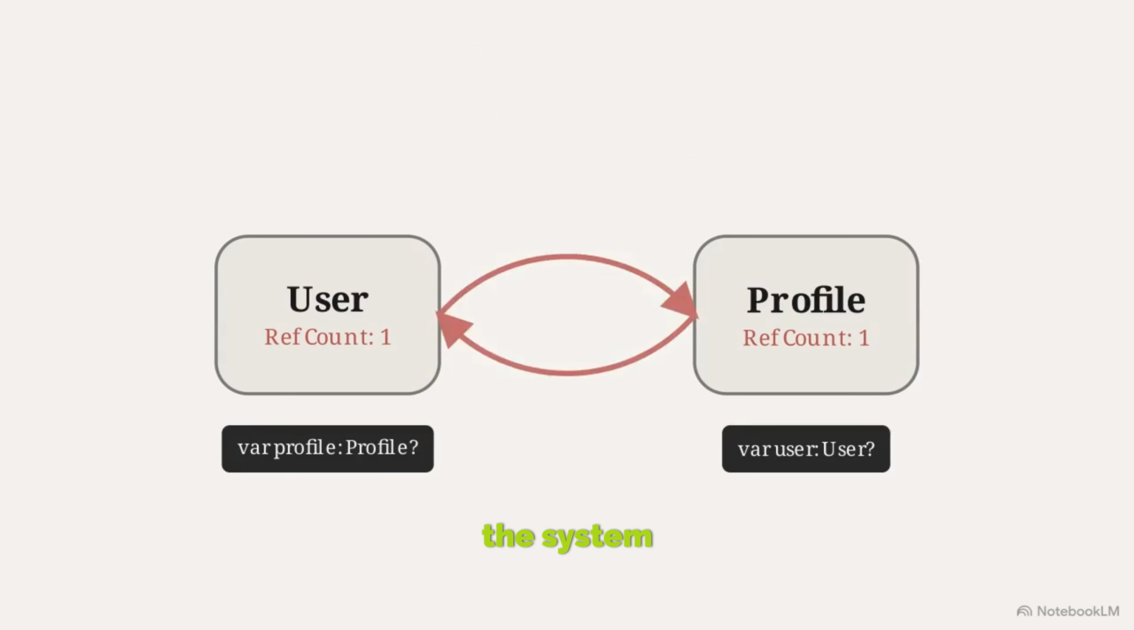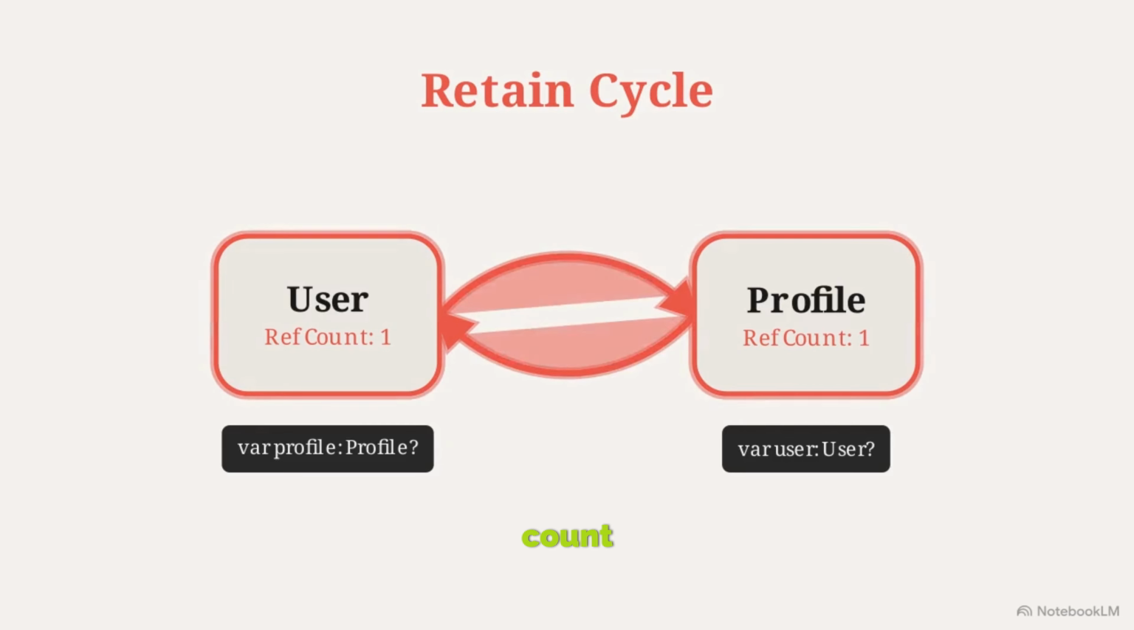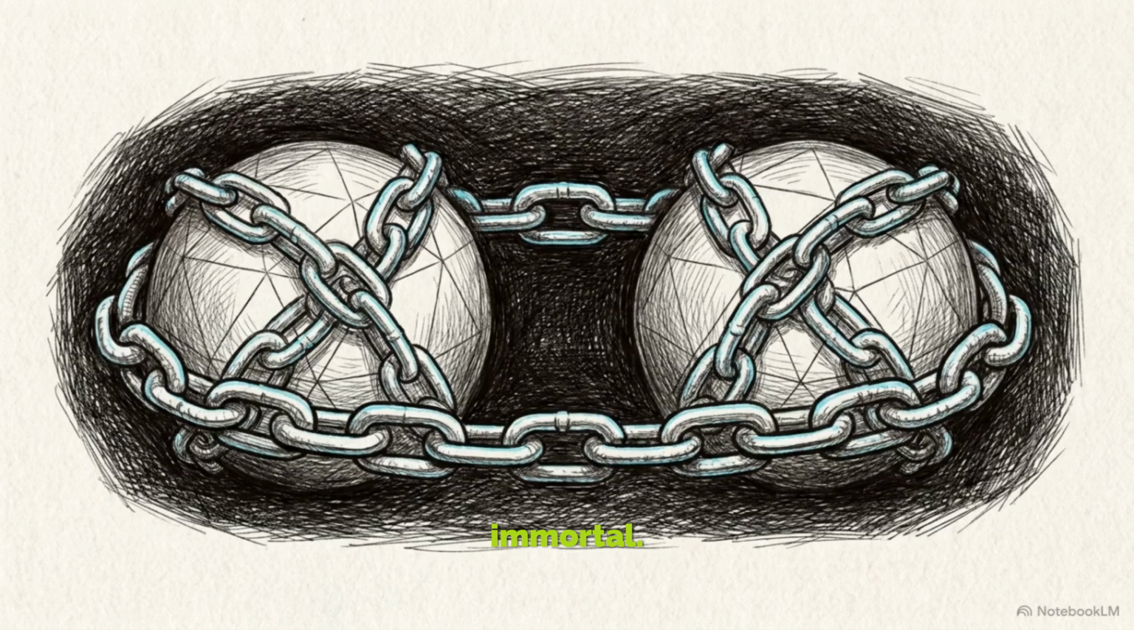When you swipe away, the system signals for deletion. ARC attempts to delete both, but neither count reaches 0. They're trapped in a retain cycle. They have become immortal. They are no longer reachable by the app, but they cannot be cleared from the hardware.